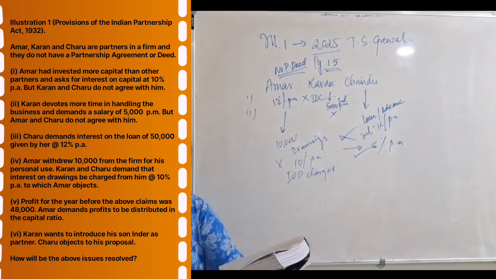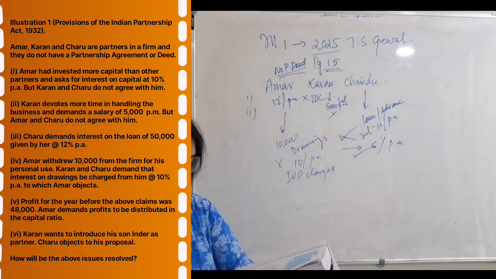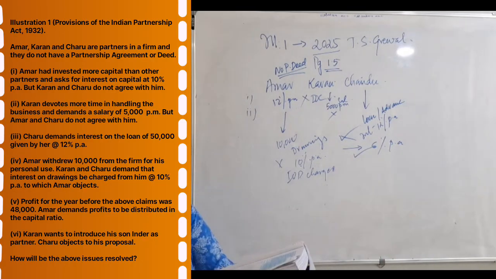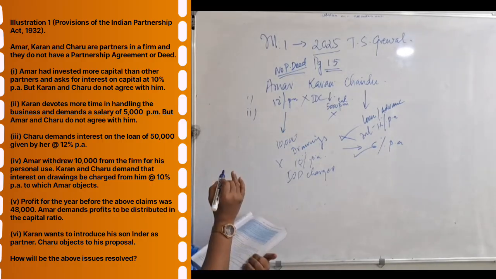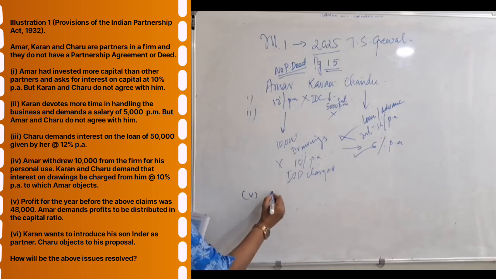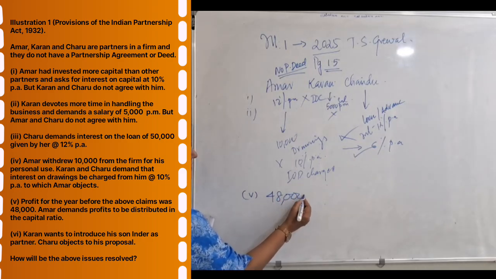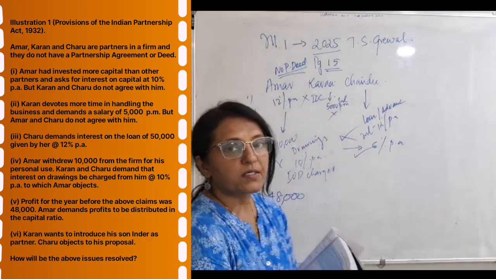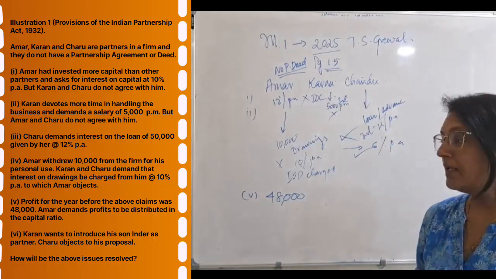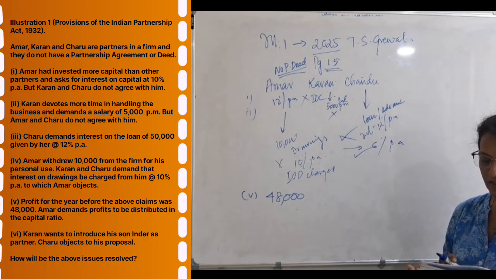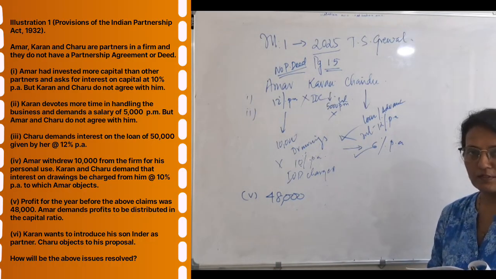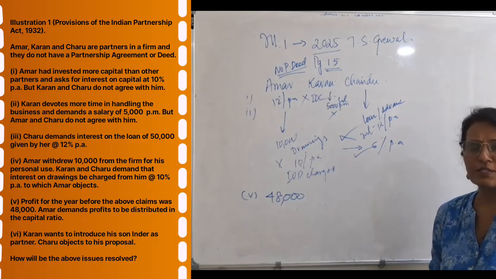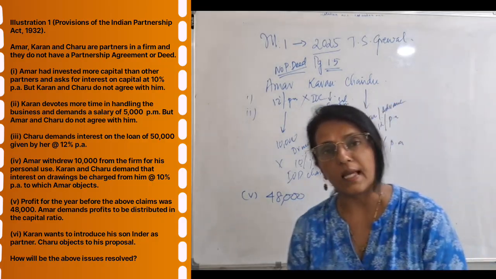Profit for the year before the above claims is 48,000. Amar demands profits to be distributed in the capital ratio. How much is the profit? This is the fifth point. Profit is 48,000. Amar demands profit to be distributed in the capital ratio. How much profit will be distributed and will it be distributed in the capital ratio?